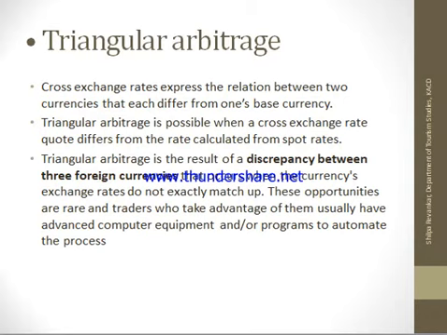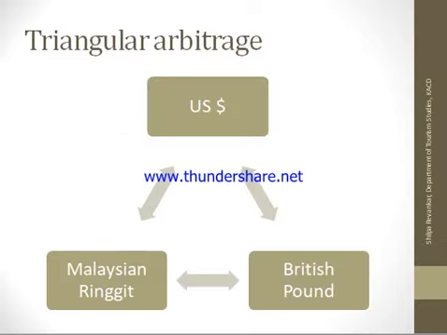Next is triangular arbitrage. Now triangular arbitrage is about something like this. We have two currencies which are well traded, I can take US dollars and British pounds. The exchange rate between these two is readily available, because these currencies are frequently traded in the international market. But you may not have it with Malaysian ringgits directly; both the currencies may not have the exchange rate. So triangular arbitrage comes into the picture when there is a concept called cross